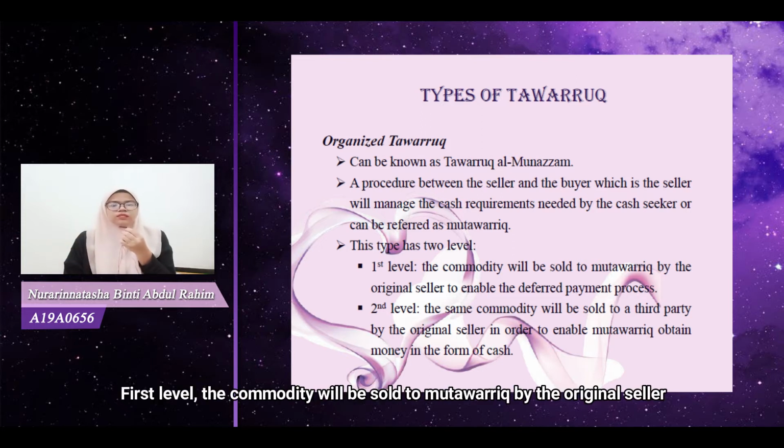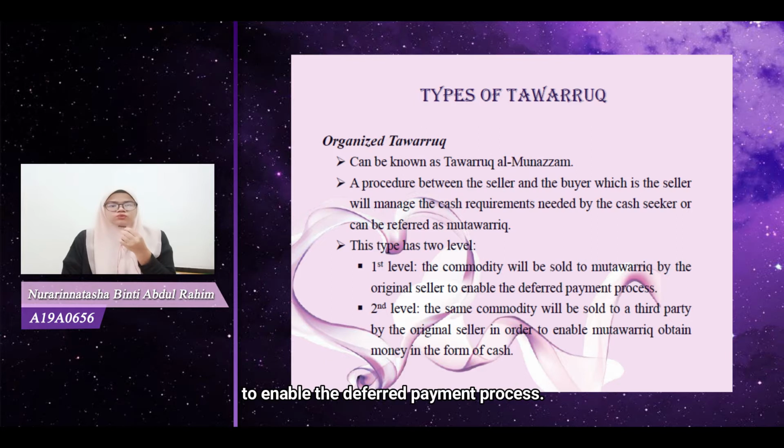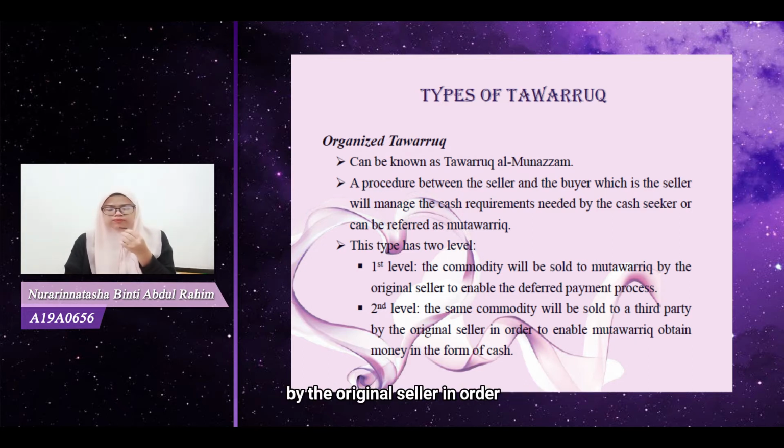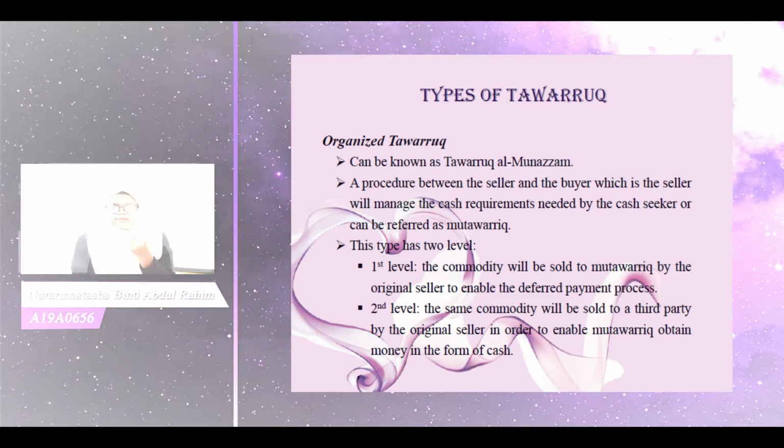First level, the commodity will be sold to the mutawarik by the original seller to enable the deferred payment process. Second level, the same commodity is sold to a third party by the original seller in order to enable the mutawarik to obtain money in the form of cash.